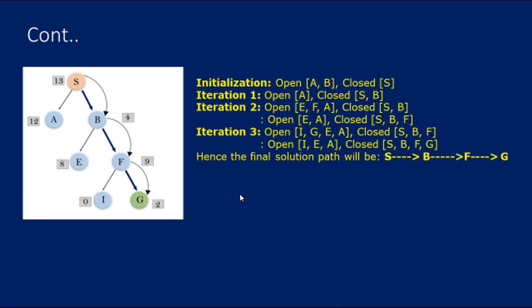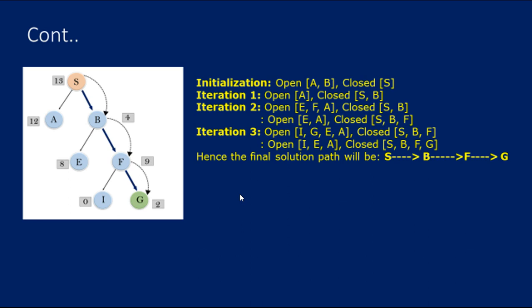Next, iteration 1. Keeping A in the open list, the closed list will be S, B, since A value is higher and B value is lower. We know h of n is less than or equal to h star of n. By using the heuristic function, A value is higher and B value is lower. So we keep the lowest value in the closed list, moving every lowest value into the closed list.